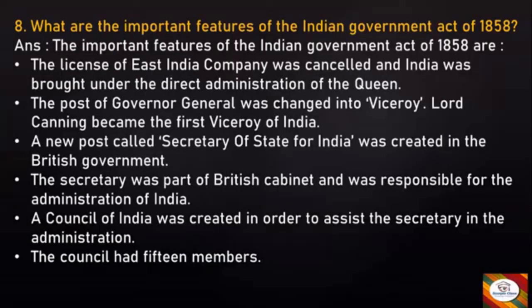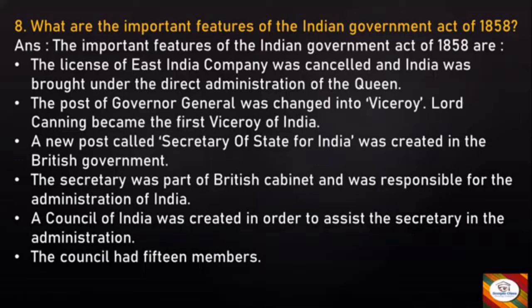Next, what are the important features of the Indian Government Act of 1858? Answer: the important features of the Indian Government Act of 1858 are: the license of East India Company was cancelled and India was brought under the direct administration of the Queen. The post of the Governor General was changed into Viceroy. Lord Canning became the first Viceroy of India.